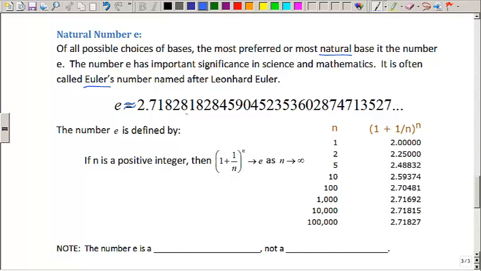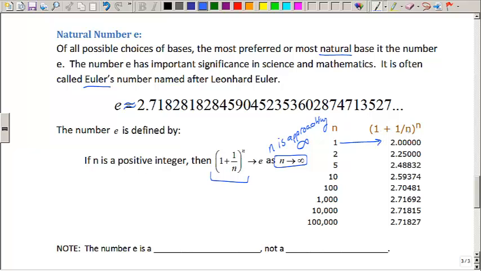The number e is defined by this function. If n is a positive integer, then if we take the expression 1 plus 1 over n, raised to the n, and I let n get really, really big, that's what this means: n is approaching infinity. Well, we know it can't ever actually get to infinity, because infinity is more of an idea or a concept, but if I plug in values really, really close to infinity, then this expression gets really, really close to e.